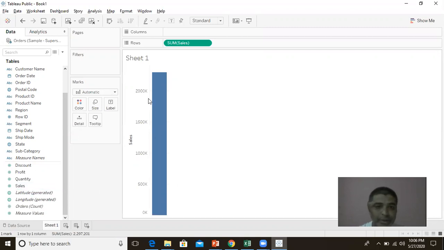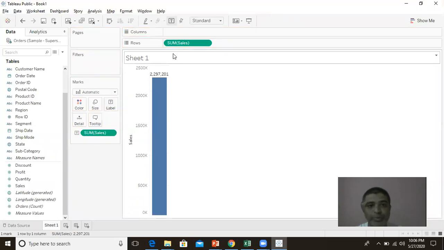And you can see it says the sales is more than 2000K. But I just want to know the exact value of that particular thing. So what do I do? I'll just select the sales and push it into the labels. It shows me with the labels what the value is. So that means 2,297,000. This is 22 lakhs 97,000. That is the sales that has happened.